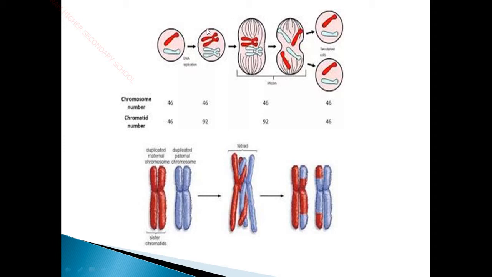Here the chromosomes have been doubled, and during the process of mitosis 2 identical daughter cells are formed. The chromosome number in mitosis is 46; after doubling, the chromatid number is 92. So the daughter cells have an identical number of chromosomes.